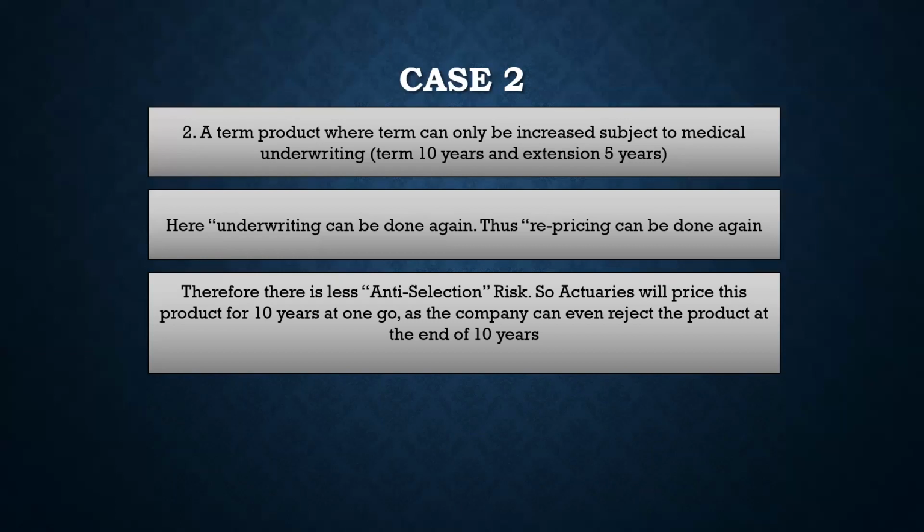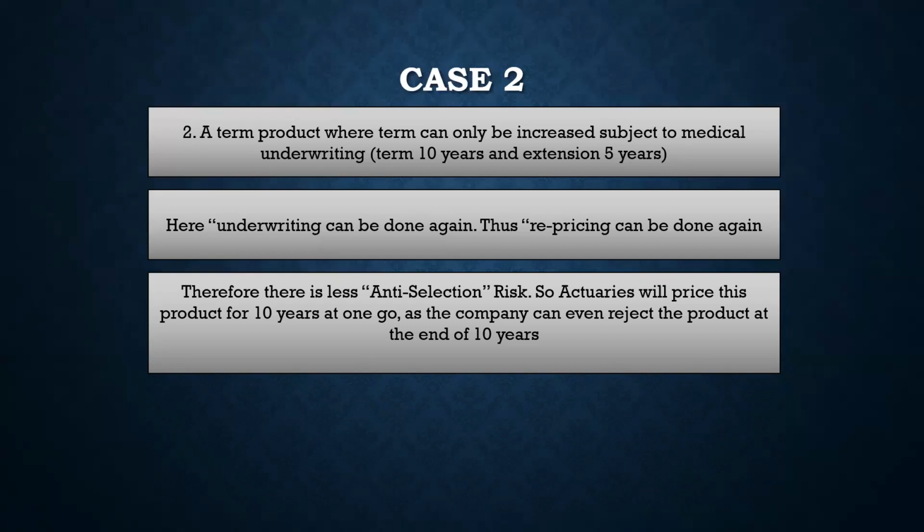So there are two points of time when pricing is happening. Initially at t equal to 0, when the product is just issued, and at the second point of time when the product is renewed or getting extended, right? So because of that, when the product is issued for the first time, the actuary is not bothered about this remaining 5 years, because the policyholder may not want to increase. Also the company has the ability to not give the extension.